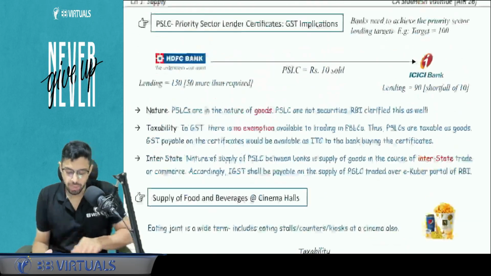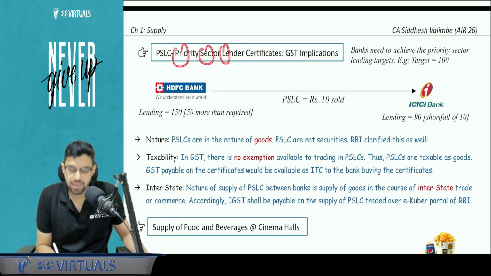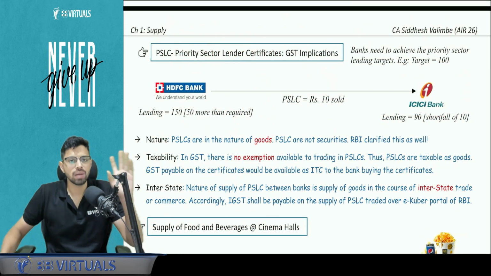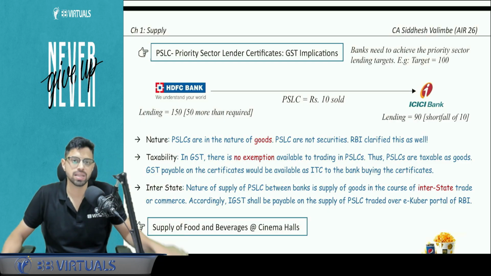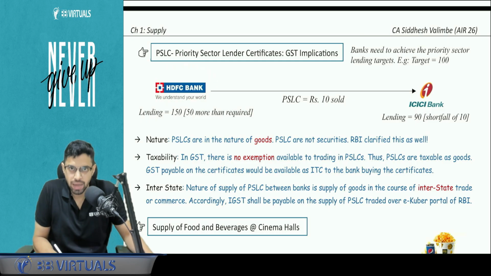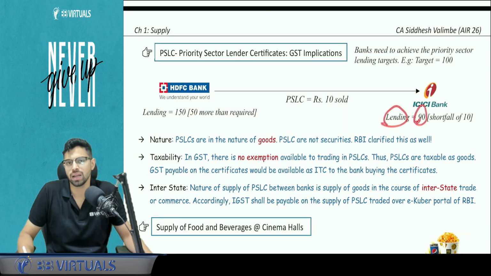Clear? Okay. PSLC, Priority Sector Lending Certificate. What is happening? Example, government has asked every bank to provide minimum rupees 100 loans in agriculture sector. So that is a priority sector identified by government for which lending needs to happen. HDFC lending was rupees 150, so 50 more than required 100, and ICICI Bank lending was rupees 90, 10 less.